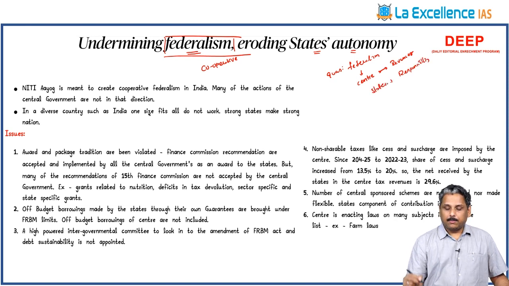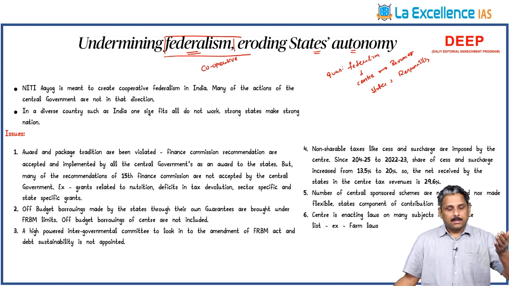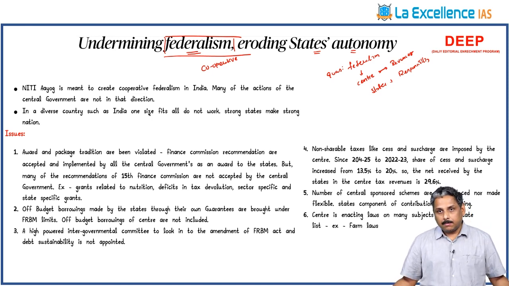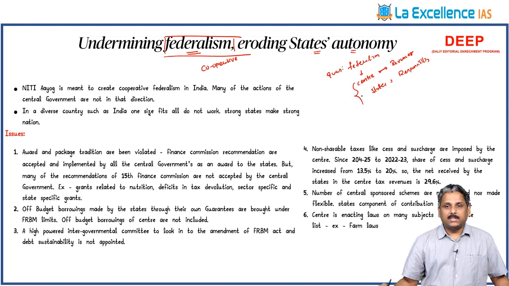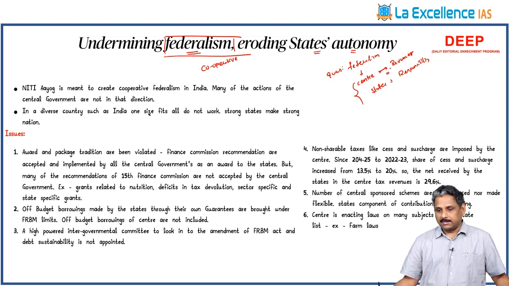In this scenario, the states have to depend on the center for money, and the center has to depend on the states for getting developmental outcomes. So a kind of mutual interdependency is created by our constitutional forefathers with regard to the federation.